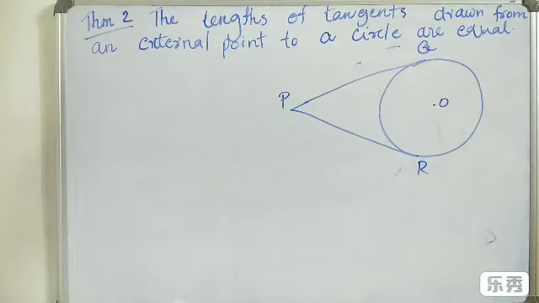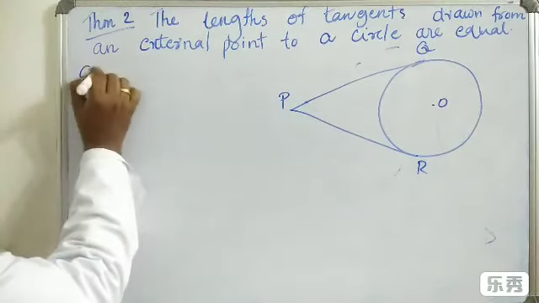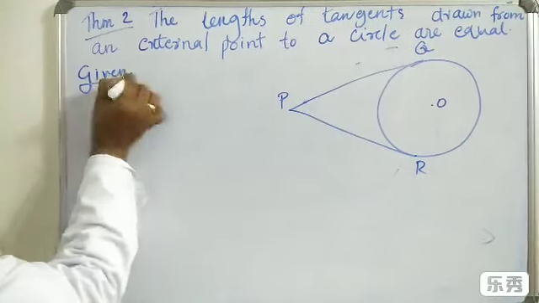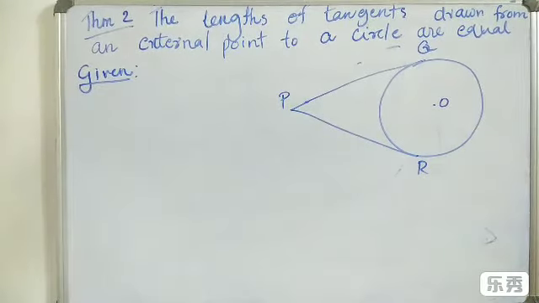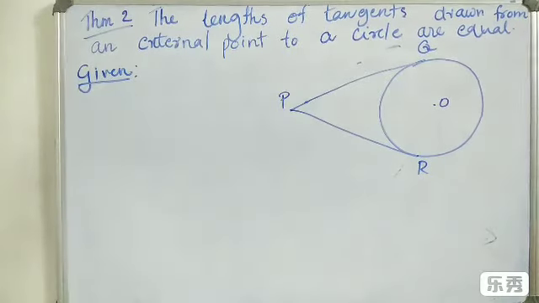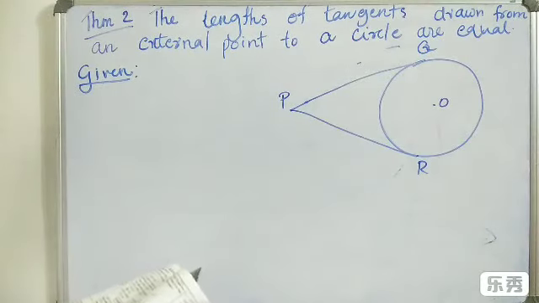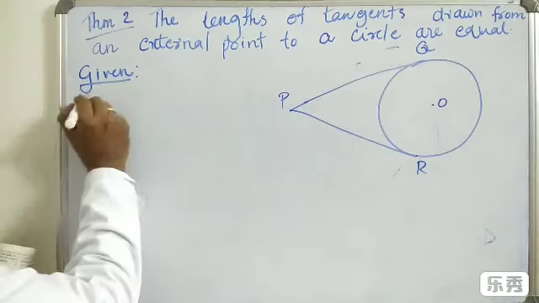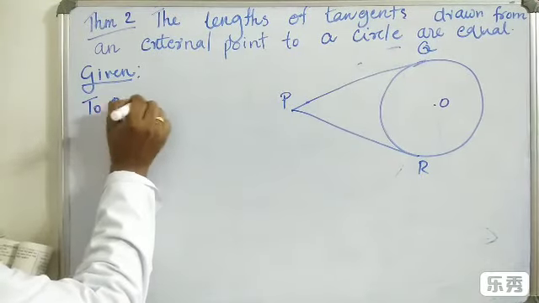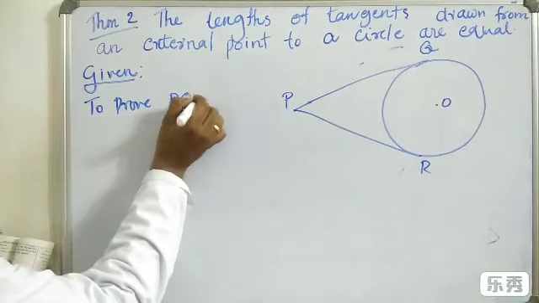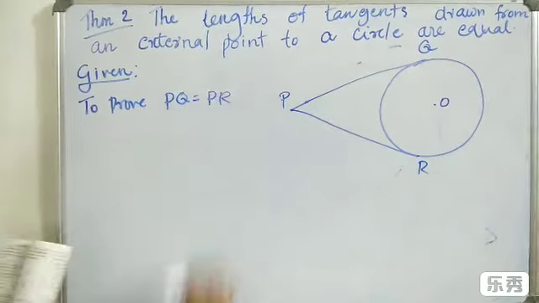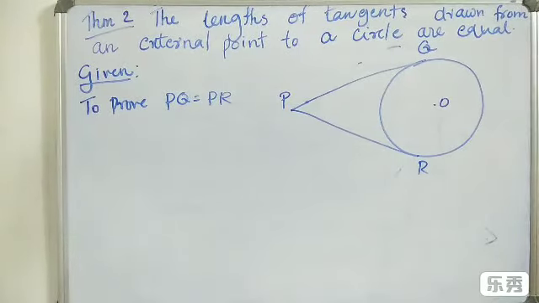Before that, the given things we have to write. Given: O is a circle. From a point P outside the circle, we have drawn two tangents PQ and PR to the circle. Then to prove: PQ is equal to PR.